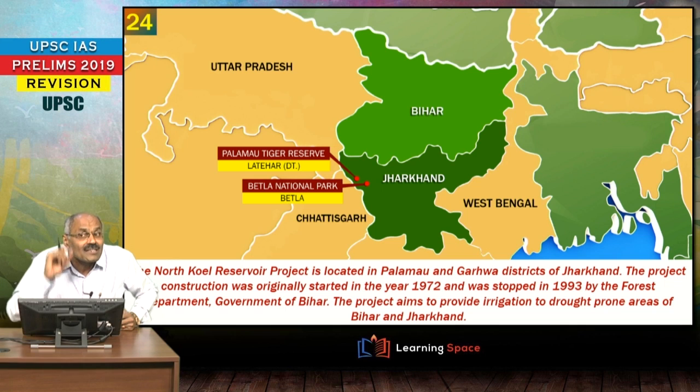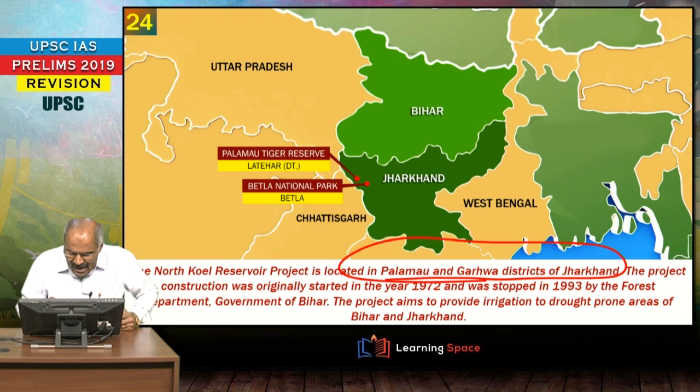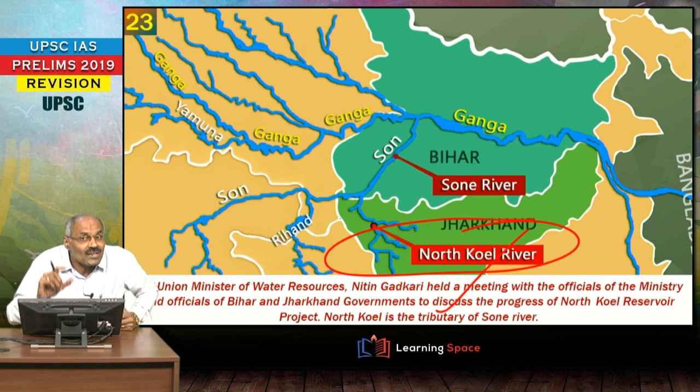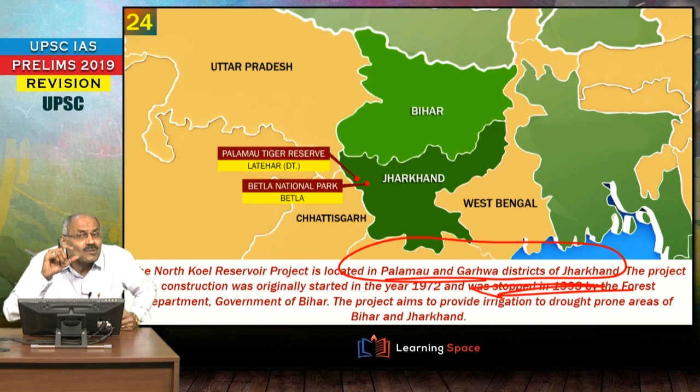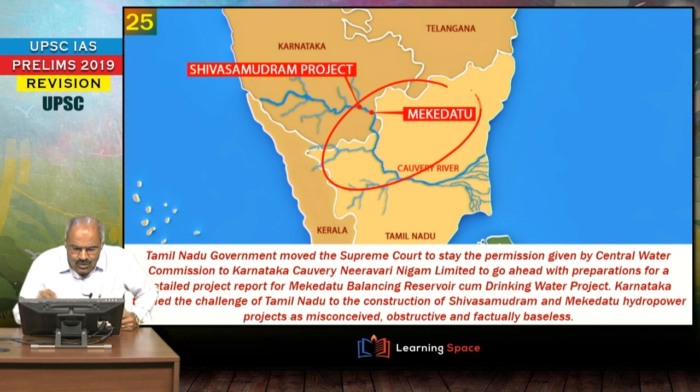Now the project was given a green signal because it provides irrigation facilities to the drought prone areas of Bihar and Jharkhand. North Koel Reservoir project is in Jharkhand, and it was stopped in 1993 by the Forest Department, and now it is given a green signal by reducing the height and changing certain design specifications. So when you look at these two or three important points, please don't forget where the North Koel Reservoir project is, and what tiger reserves or national parks are in the news with this project, right?